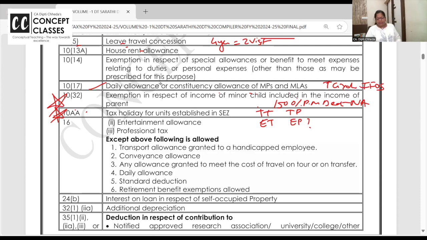So tax holiday for the units established in SEZ, Special Economic Zone. Proportionate profit, you get a deduction in gross total income. This doesn't come as exemption, but if you go in default tax regime, section 10AA exemption deduction में भी नहीं मिलेगा. You will not get it in 80C to 80U also, this part.